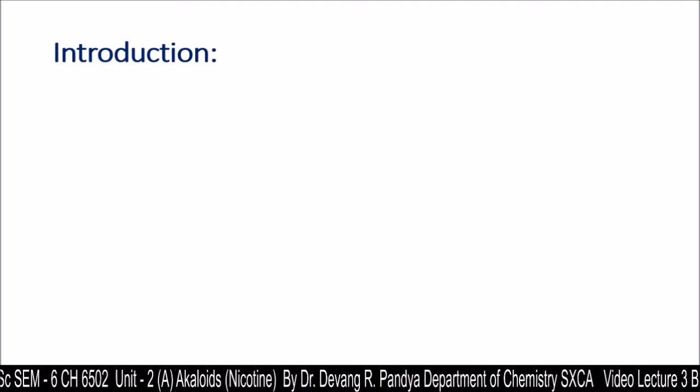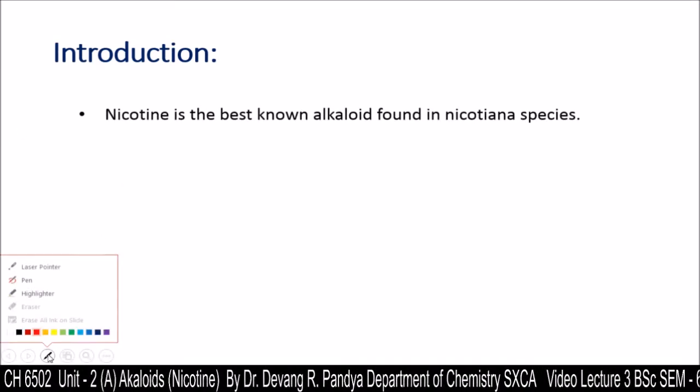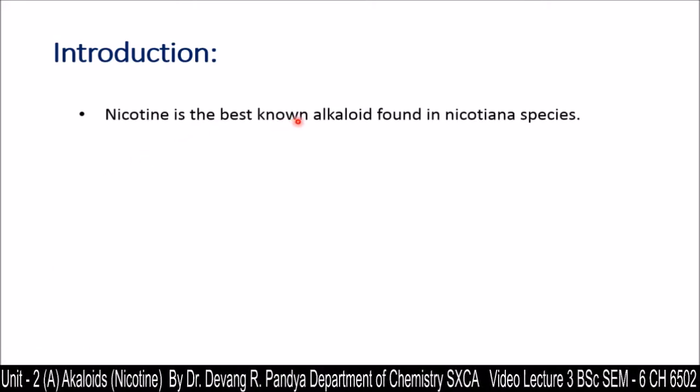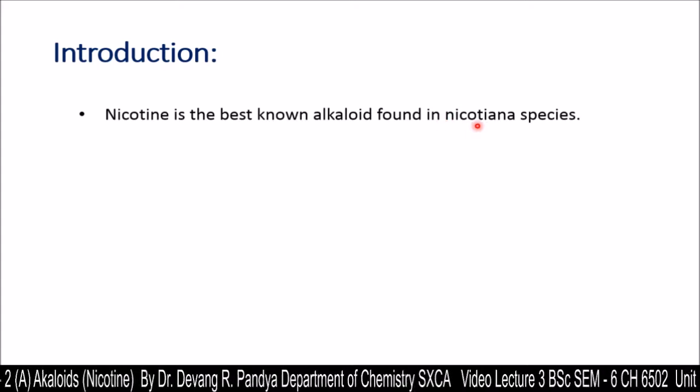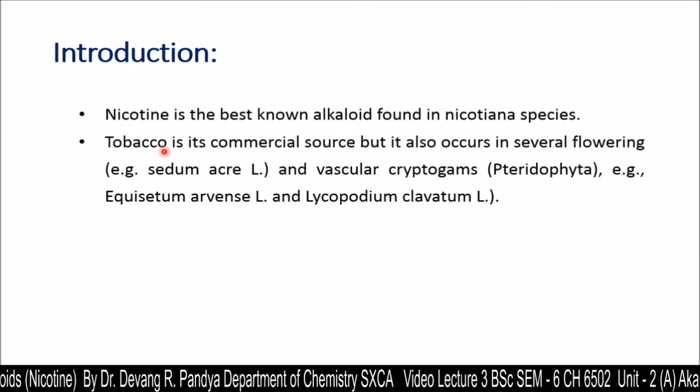Let's begin with the introduction. Well, as you know, nicotine is the best known alkaloid found in Nicotiana species.